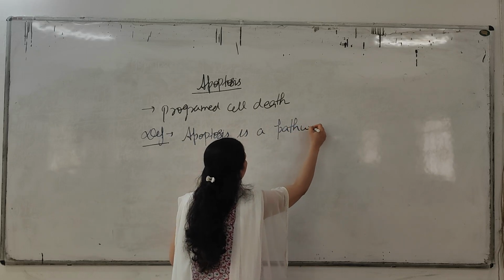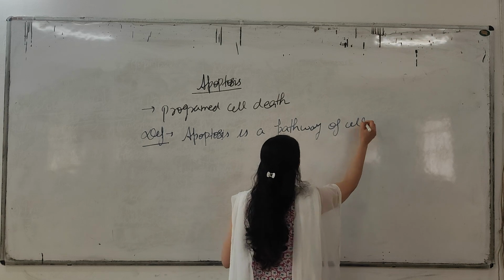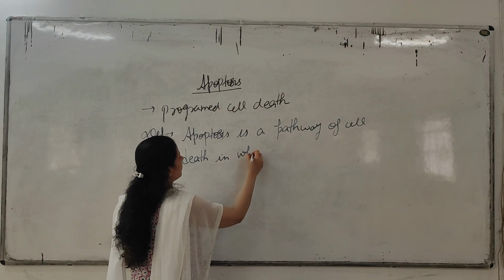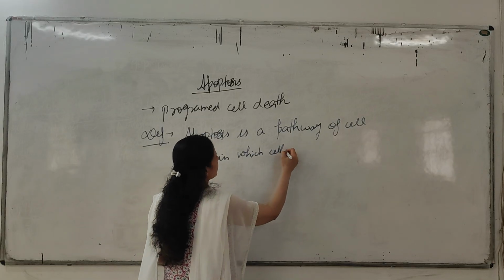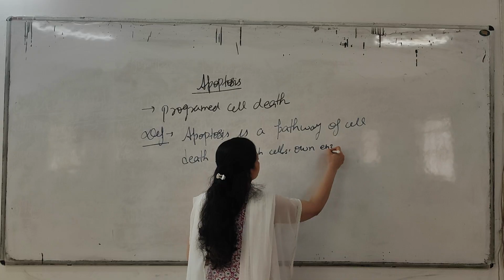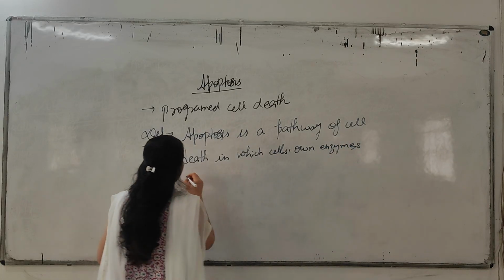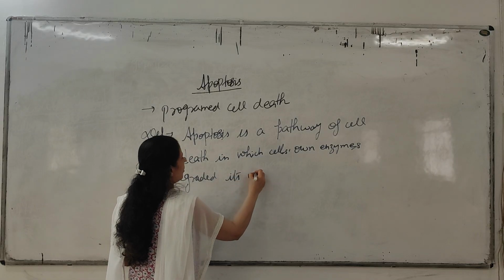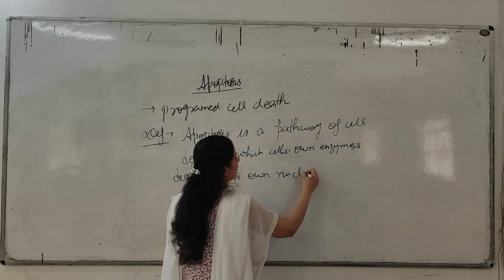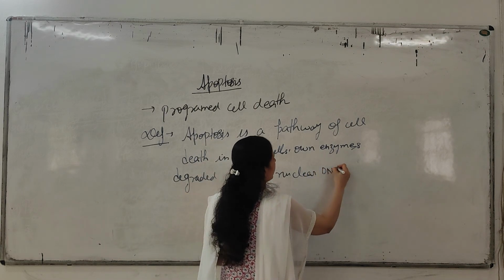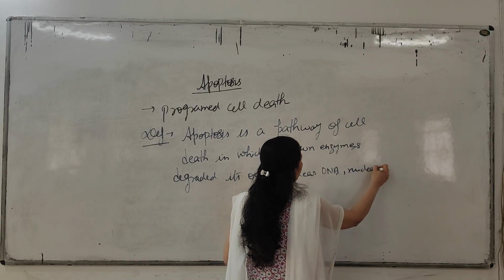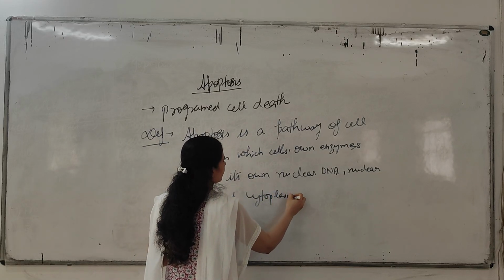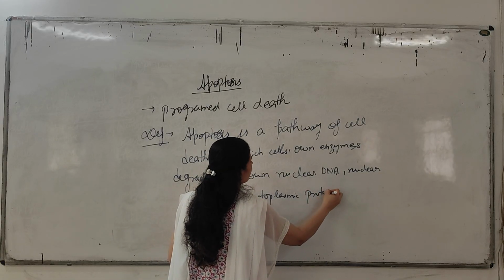Apoptosis is a pathway of cell death in which the cell's own enzymes degrade its own nuclear DNA, nuclear and cytoplasmic proteins. Okay, so this is the definition of apoptosis.